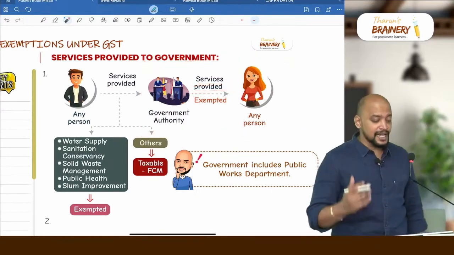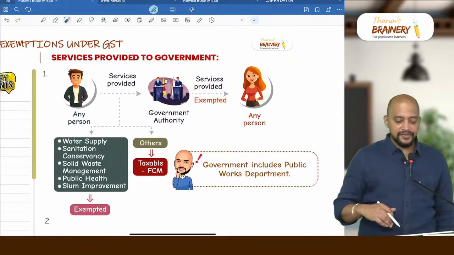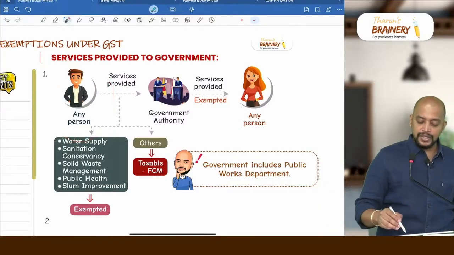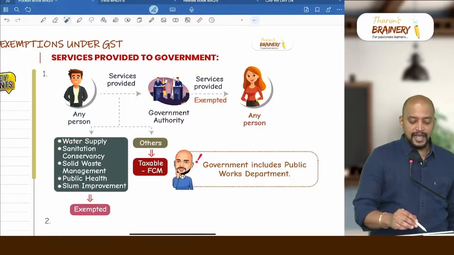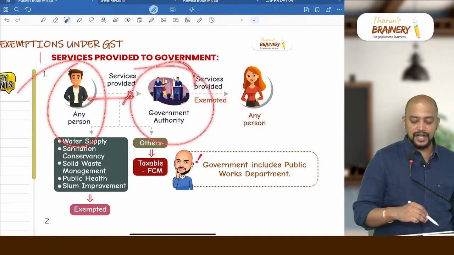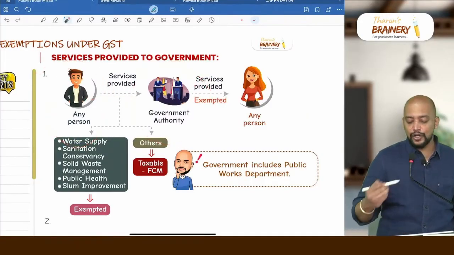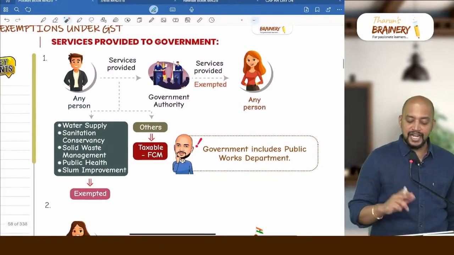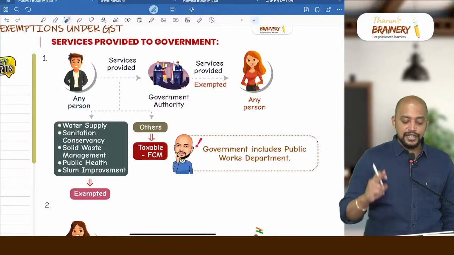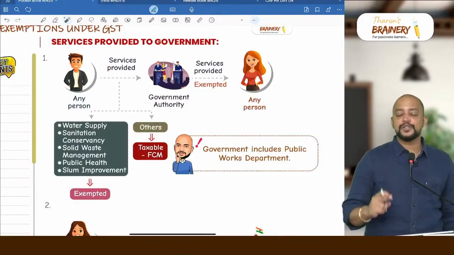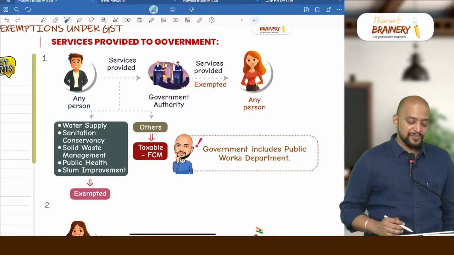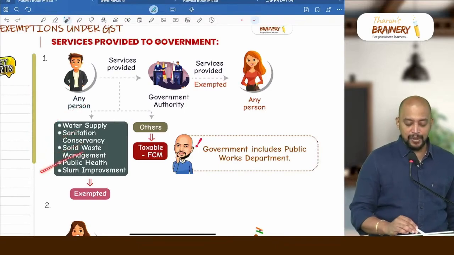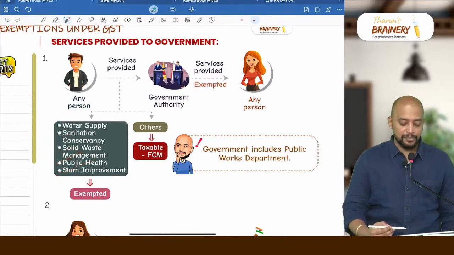Then any person providing services to government authority, okay, will that also be coming under the exemption? So services provided by any person to government authority are also exempted with respect to certain activities. What are they? Water supply, sanitation conservancy, solid waste management, public health, and slum improvement and upgradation.